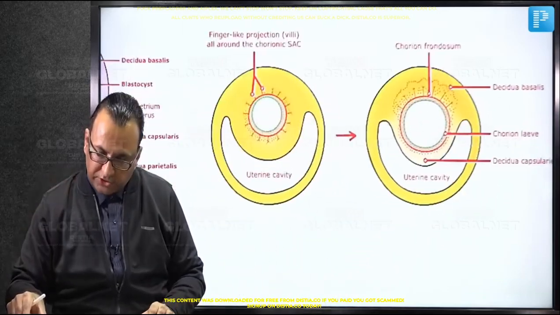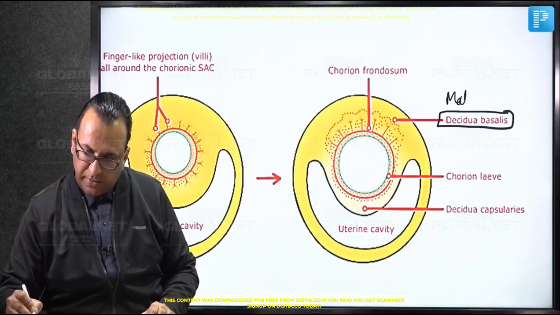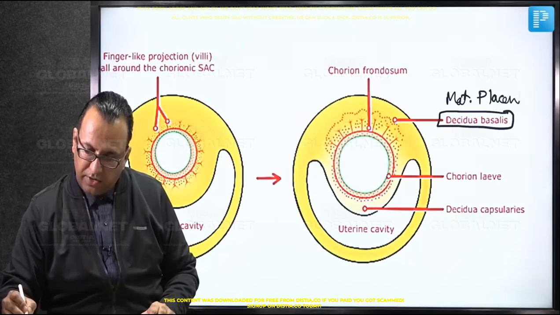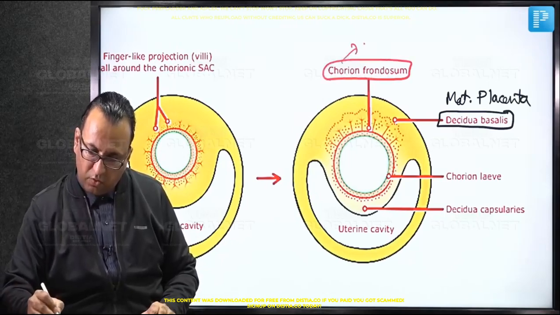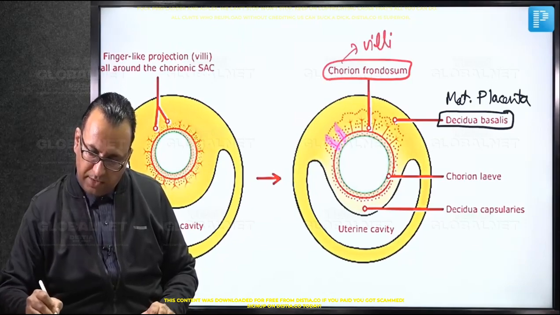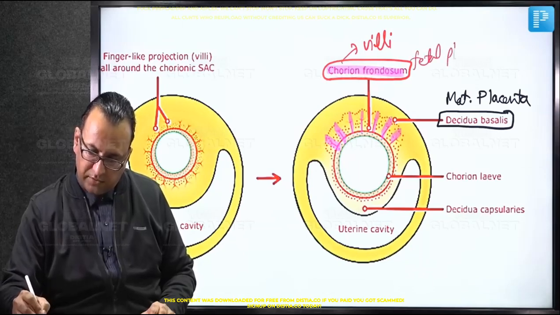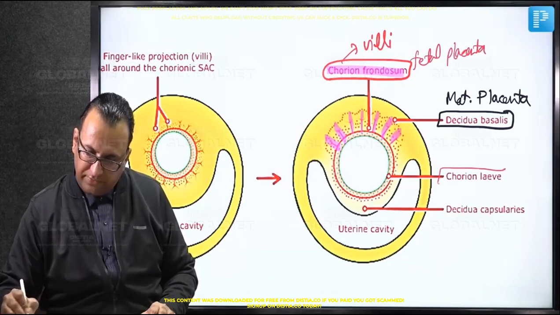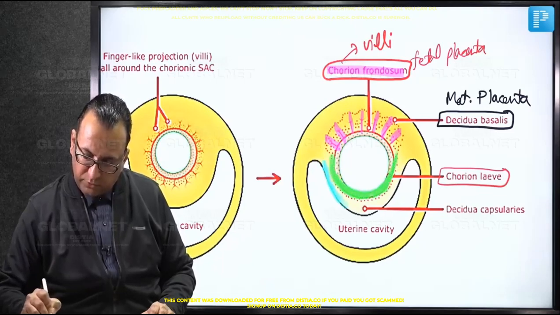As you will notice, we already mentioned it is the decidua basalis, which is the maternal placenta component, and now we are looking at the fetal placental component, where you are having the chorionic villi, the finger-like projections from the chorion membrane. That is the chorion frondosum, the fetal placenta component. You also notice that there's a chorion laeve where we lose all those villi, and it is in close approximation with the decidua capsularis, like a capsule covering the embryo.